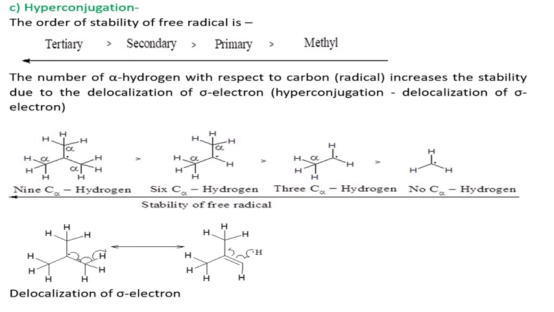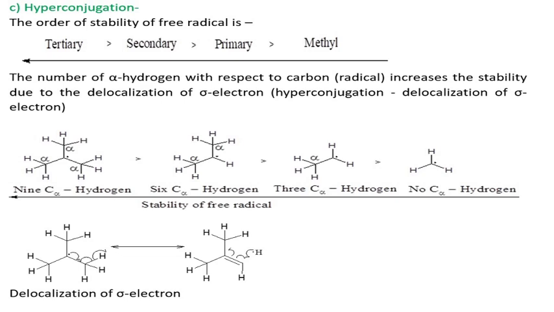See here, in tertiary radicals there are 9 alpha hydrogen atoms. In secondary radicals here there are 6. In primary 3 alpha hydrogens, and in methyl radical there are no alpha hydrogen atoms, all are hydrogens.